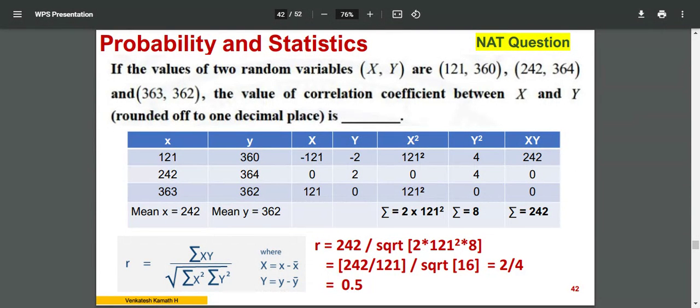Do not start using your calculator and calculating 121 square. How much? You may go wrong later. Simply keep it as 121 square. If you observe here, again 121 square is coming, the same number, and one of them is 0. You need to sum it up, sigma x square. There are 121 square, 121 square. You are adding it up, right? So it is 2 times 121 square. I'll keep it as it is, I am not multiplying it.